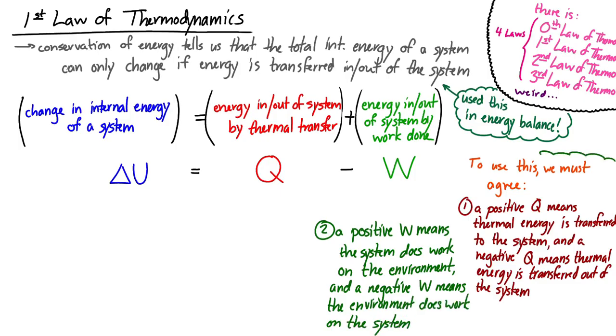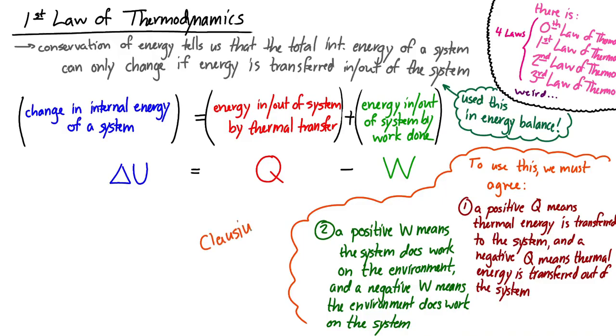This is called the Clausius sign convention. All of this together, these accepted uses of positives and negatives for Q and for W, is the Clausius sign convention. And what we can do is rearrange this, and we can say that Q, the thermal energy transferred in or out, is equal to the change in the internal energy of the system plus the work done.